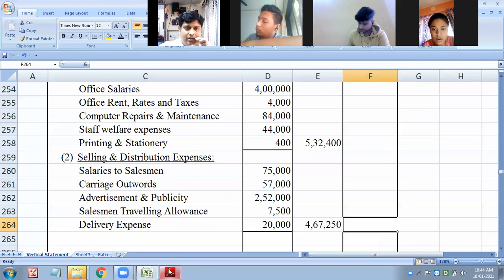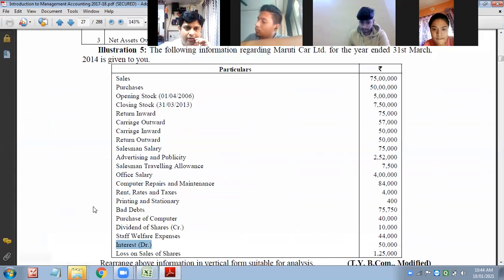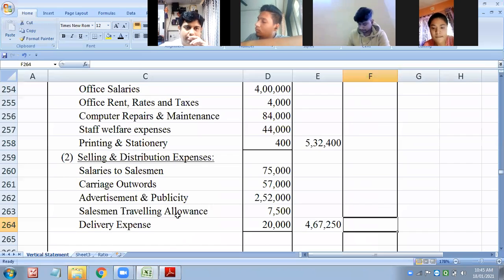Just check. These all were there. I have clubbed them together.